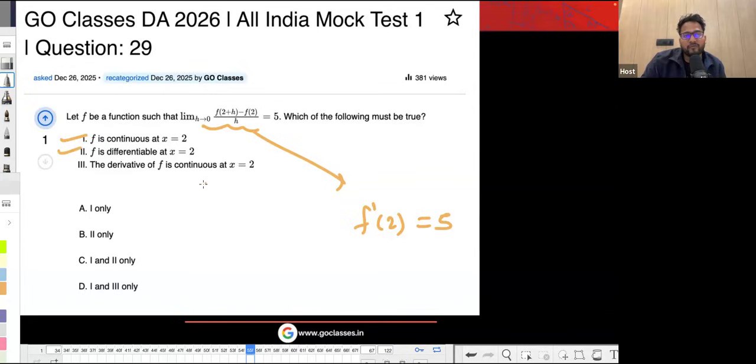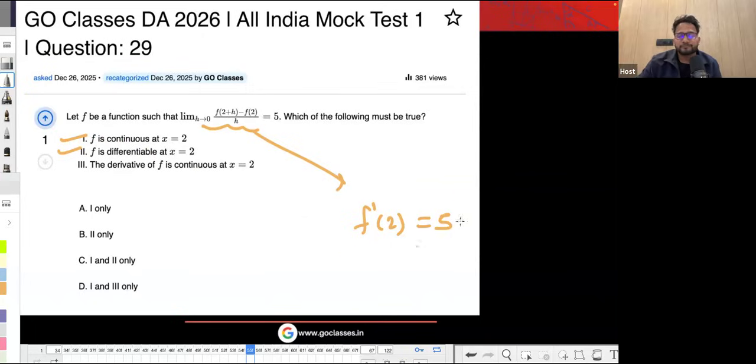The derivative of f is continuous. So basically, they are asking whether f dash is also continuous. See, the function is continuous and differentiable because you are able to find the differentiation. But is this f dash itself continuous or not? It is not necessary, right?